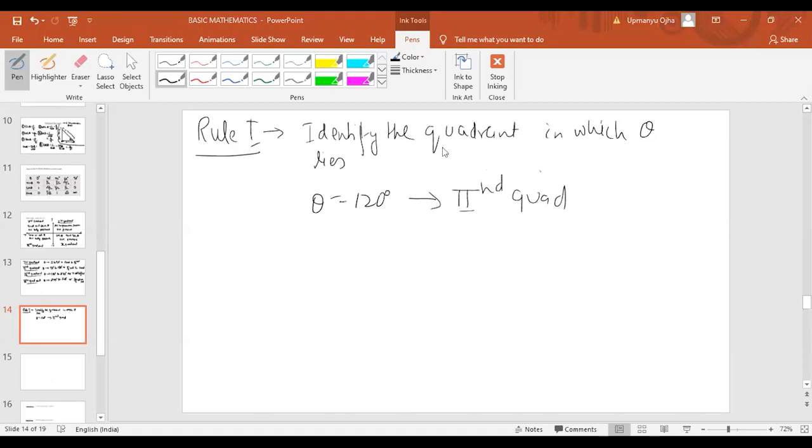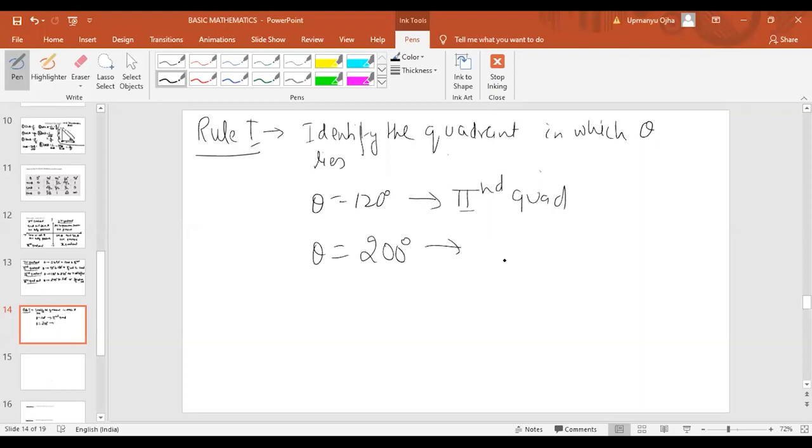Very good. Okay. Now, if theta is 200 degrees, in which quadrant should it lie? First, second, third, or fourth?